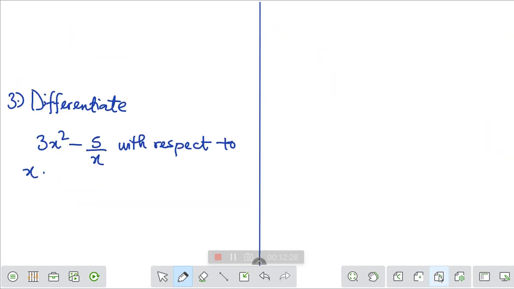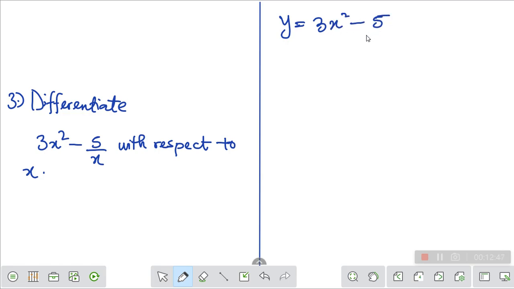So let's go to the last question for today. I don't plan to spend more than this time, but unfortunately I spent up to this time. So this question, they said 3x squared minus 5 over x. That's the question. So don't forget the way we normally do it. We have 3x squared minus 5 over x. So dy/dx again. I won't be repeating the procedure. Bring 2 down, 2 times 3x, is 2. Don't forget, you will remove 1 from the power.